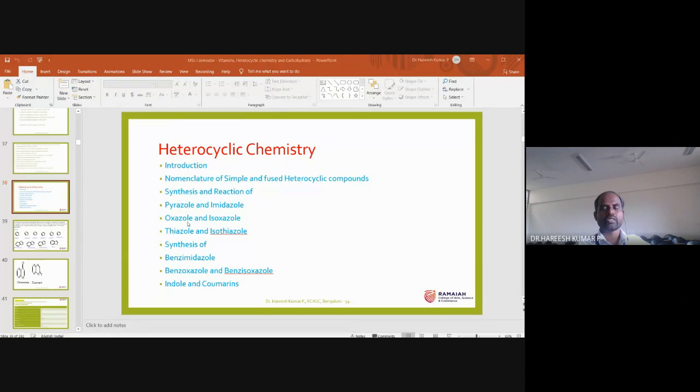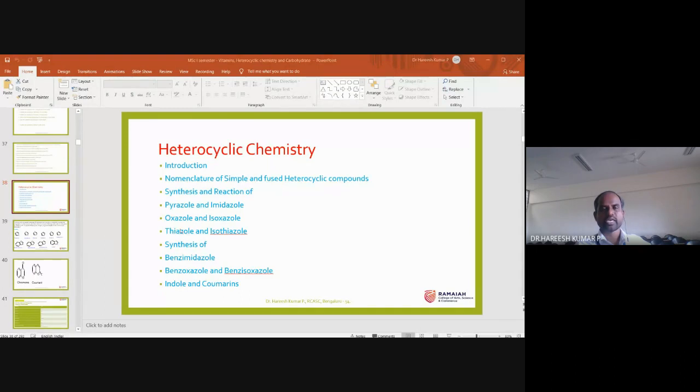If oxygen and nitrogen are at 1 and 3 position in a 5-membered ring, it is called oxazole, and if oxygen and nitrogen are present in a 5-membered ring at 1 and 2 position, it is called isoxazole.